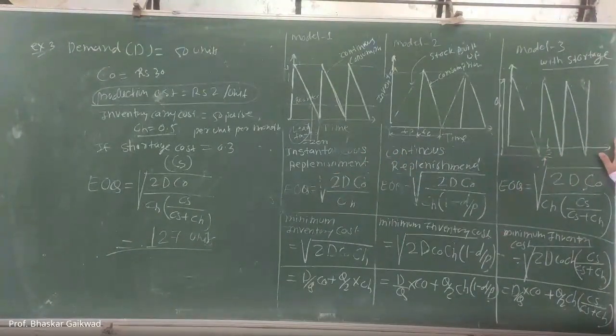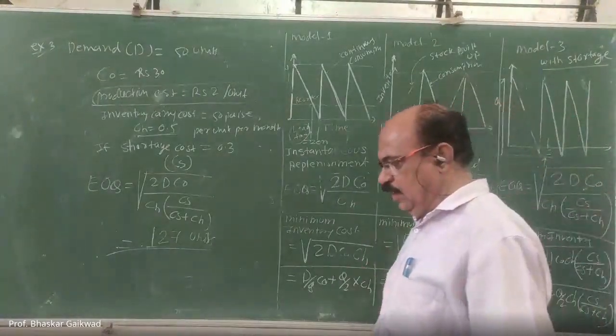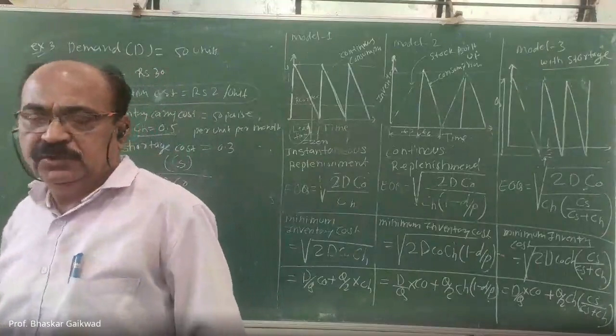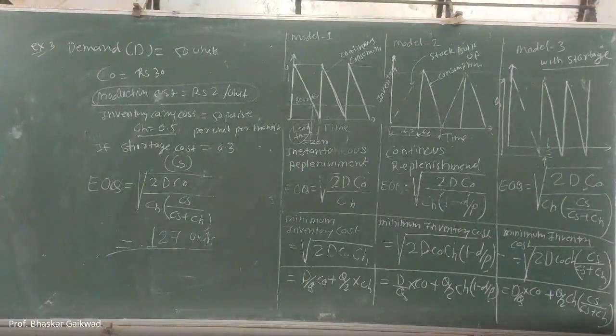Again we'll go through any question based on this. Tomorrow we can solve this. But this is about inventory carrying and inventory control. Up till now we have gone through the content in the syllabus that is important for your GATE exam.